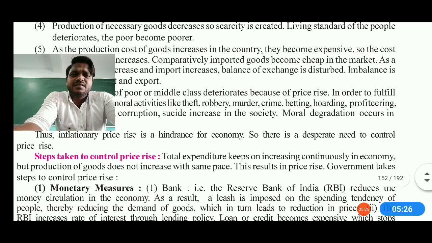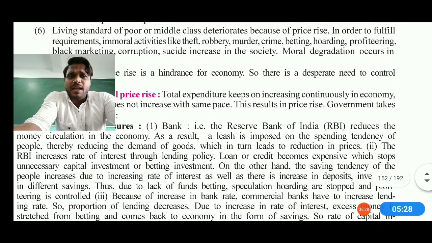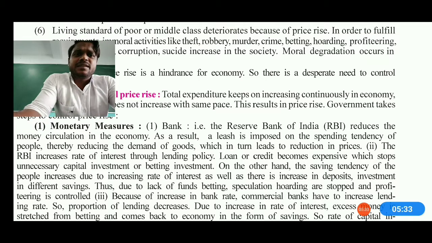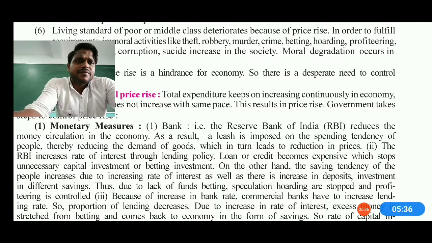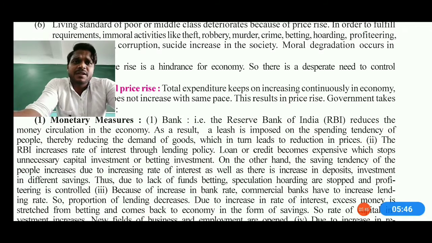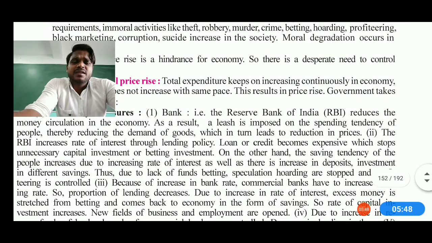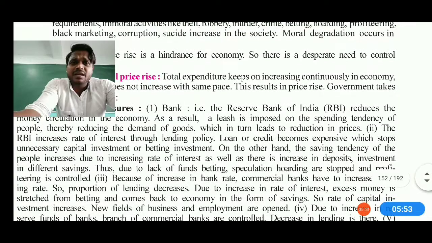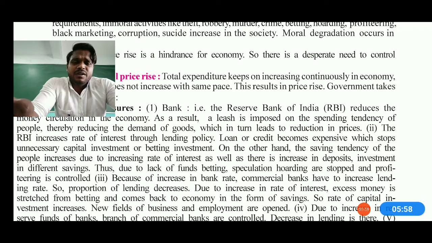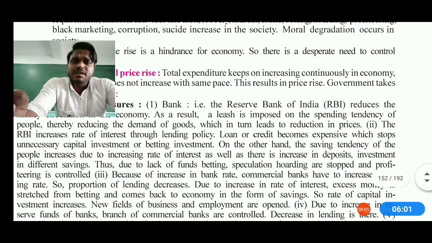So this is a kind of hindrance to the people of India. And if you talk about the people who are living in poor families, or in middle class areas and families, if they have taken a loan or any kind of financial help, they need to give that money back. And if they don't have any money, obviously in order to fulfill their requirements, immoral activities like theft, robbery, murder cases, betting, match fixing, then hoarding, profiteering, black marketing, corruption, and it's not the end. Even if they don't have any scope, then they commit suicide.